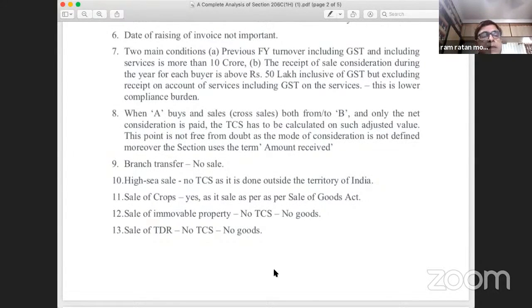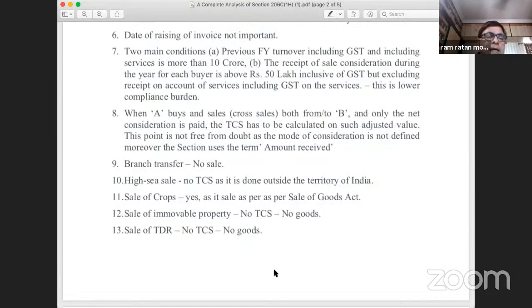Point number 11, sale of crops. Whether it will be sale, yes, it is sale as per Sale of Goods Act. I have already told you in the beginning that the definition of goods which is given in Sale of Goods Act will be applicable, not the definition of goods which is given in the CGST Act, because CGST Act does not deal with the sale of goods. CGST Act deals with the supply of goods. So that definition cannot be applied to the provisions of the Income Tax Act so far as this 1H is concerned. So sale of crops, TCS is applicable.